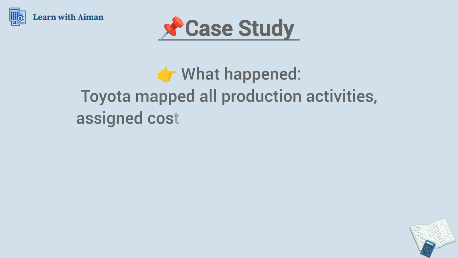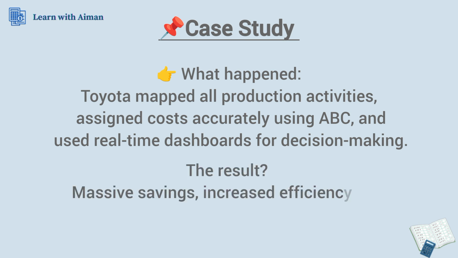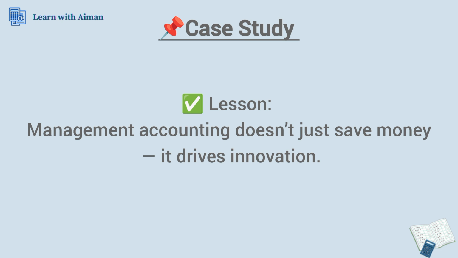Toyota mapped all production activities, assigned cost accurately using the ABC method, and used real-time dashboards for decision making. The results: massive savings, increased efficiency, and industry-leading performance. The lesson we got here is that management accounting doesn't just save money, it drives innovation.